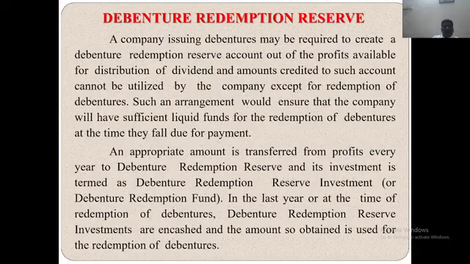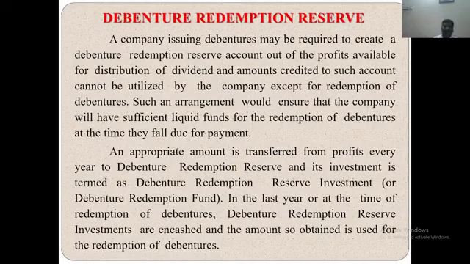Debenture redemption reserve. A company issuing debenture may be required to create a debenture redemption reserve account out of the profit available for distribution of dividend. An amount credited to such account cannot be utilized by the company except for redemption of debenture. Such an arrangement would ensure that the company will have sufficient liquid funds for the redemption of debentures at the time when they fall due for payment.